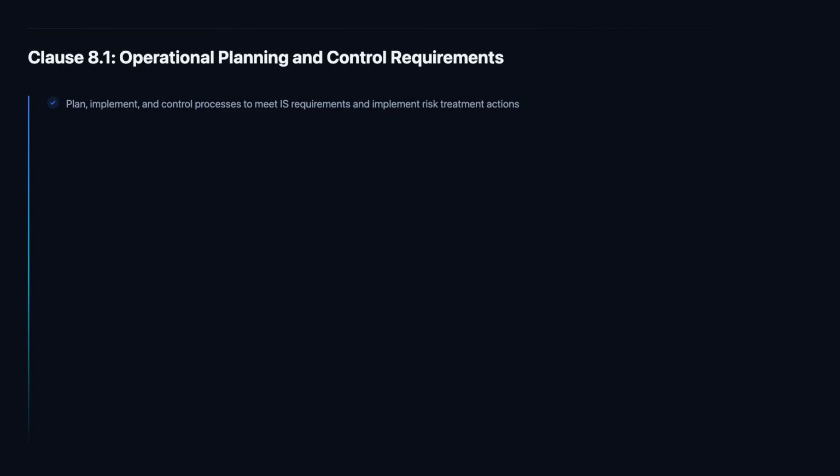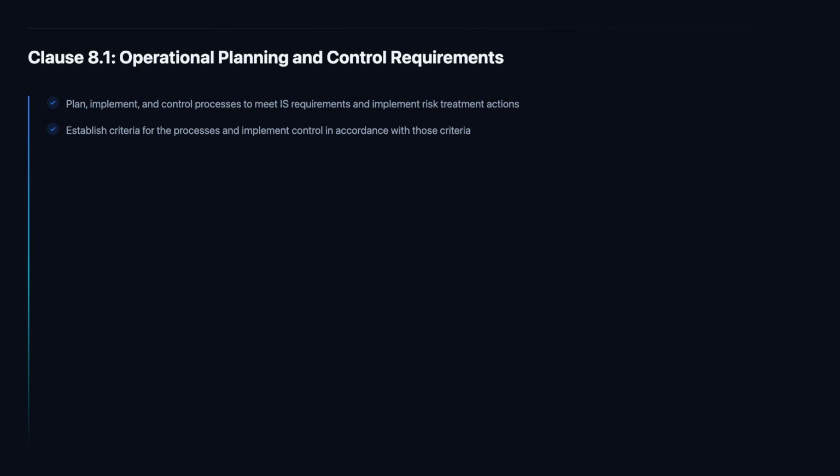The gap between organizations that merely document these processes and those that genuinely operate them is what separates real ISMSs from paper ones.